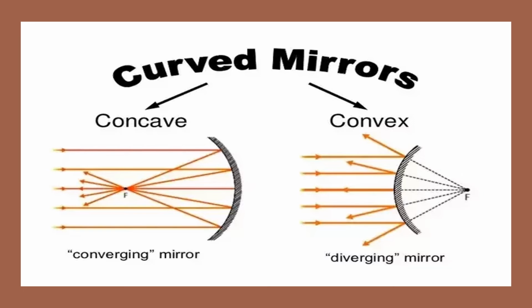Now here you can see the curved mirrors. The spherical mirrors are also called the curved mirrors. Now here in the first picture you can see the concave mirror, ठीक है, and on the other side, on the other hand, you can see the convex mirror. Now both are different from each other. Both form different types of images. ठीक है, एक में हम लोगों को इमेज छोटी दिखाई देती है, एक में हम लोगों को मैग्नीफाई होकर दिखाई देती है. ठीक है, so both are very different from the plane mirrors,